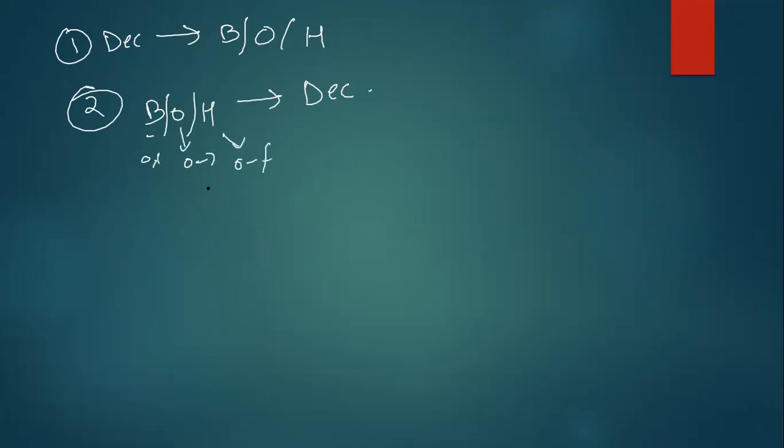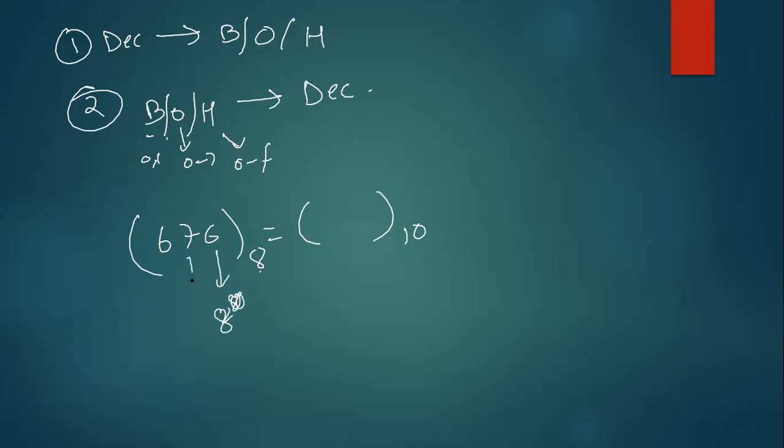If I want to convert, for example, the octal number 676 into a decimal number, what will I do? If it is binary, I will take 2 power 0. If it is octal, I will take 8 power 0, 8 power 1, 8 power 2. Then what is the answer here? 6 into 8 power 0 plus 7 into 8 power 1 plus 6 into 8 square.